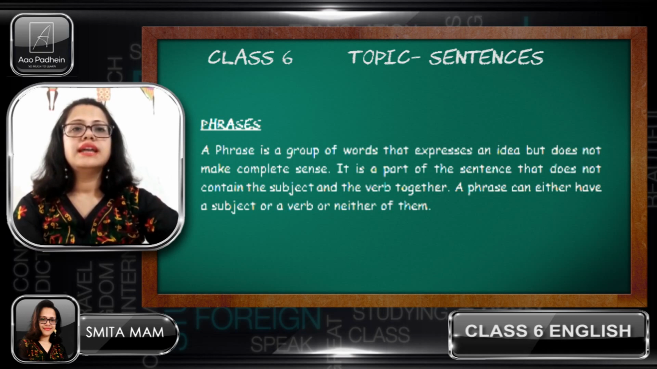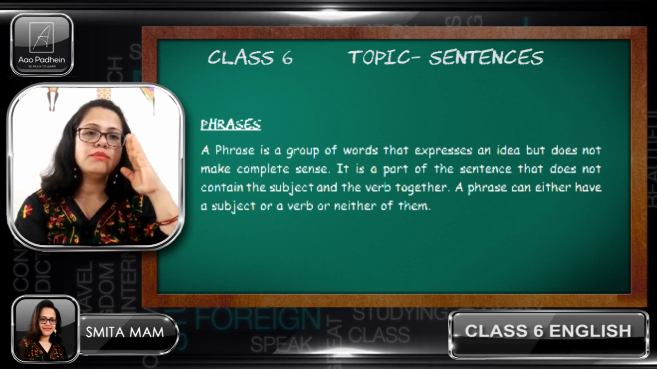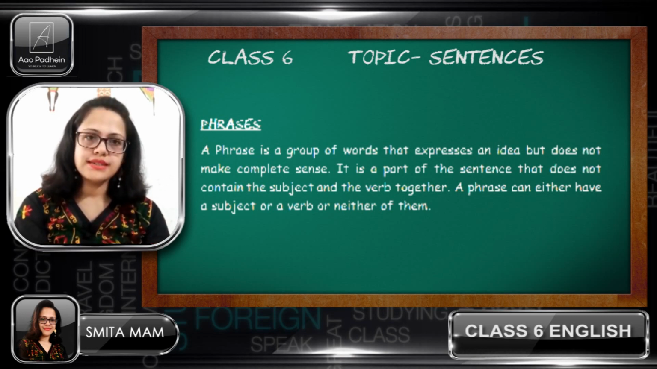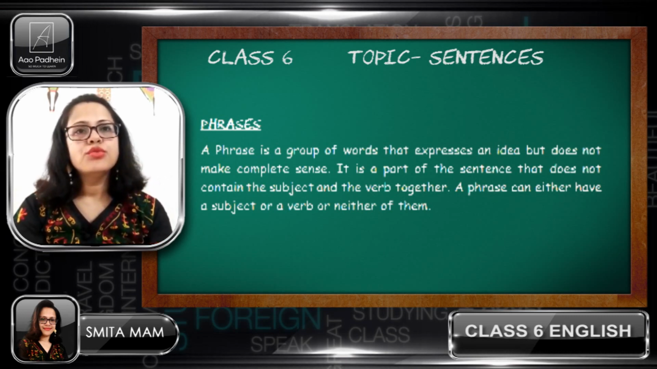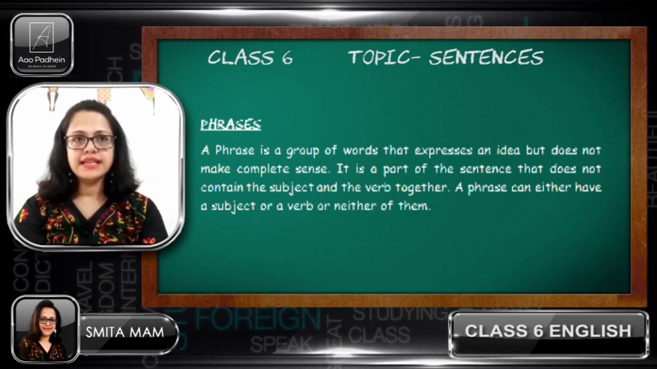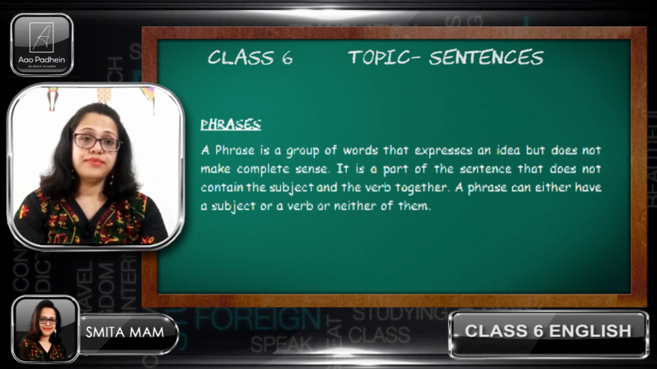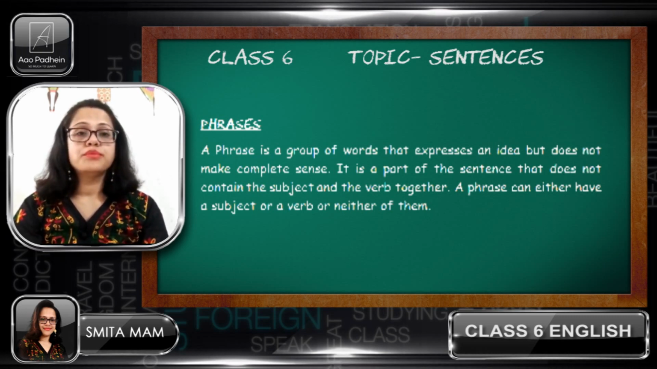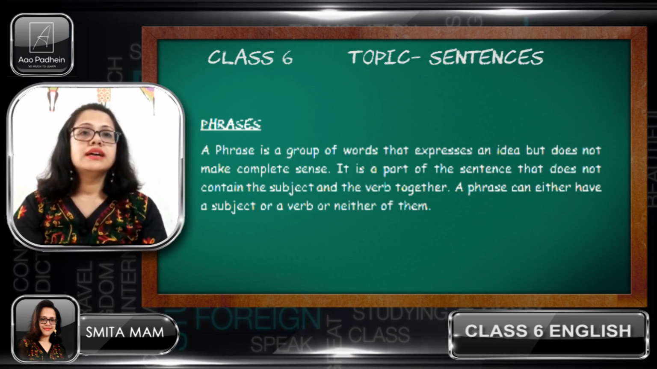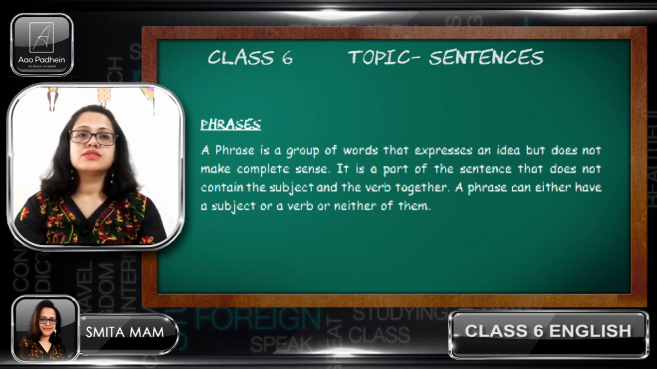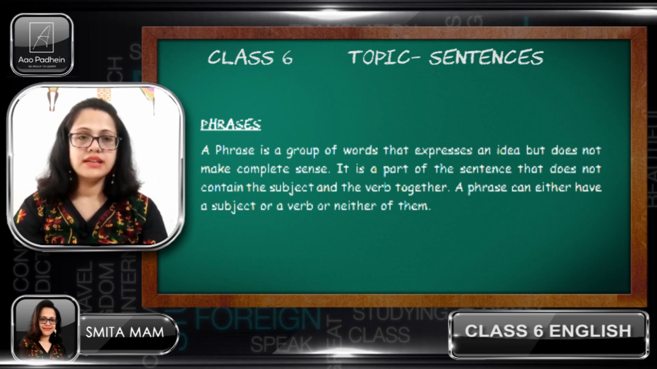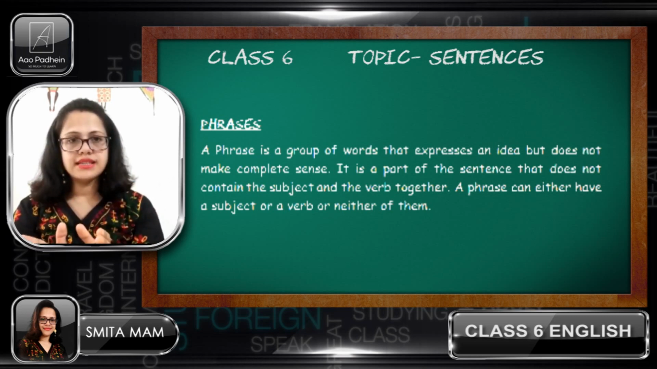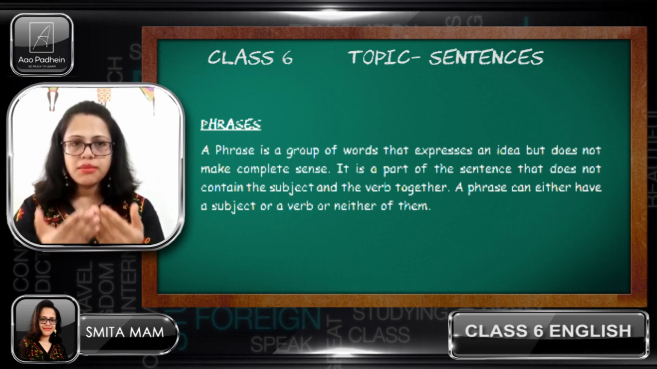Now, there are some other properties also when we make a sentence, like phrases. What are phrases? A phrase is a group of words that expresses an idea but does not make complete sense. It is a part of the sentence that does not contain the subject and the predicate together. A phrase is a part of a sentence, but it will not give you the complete sense.